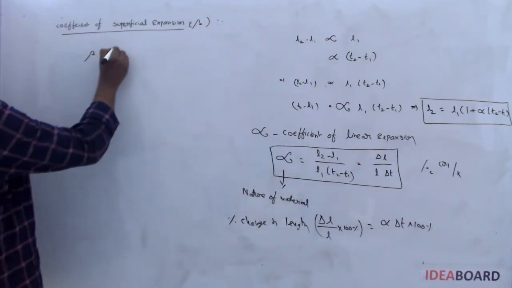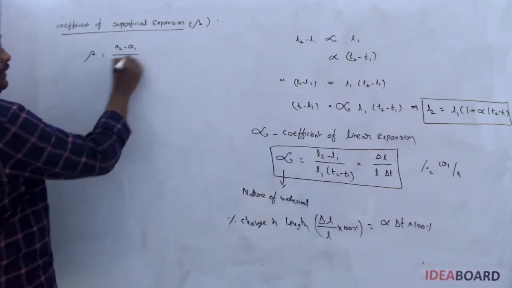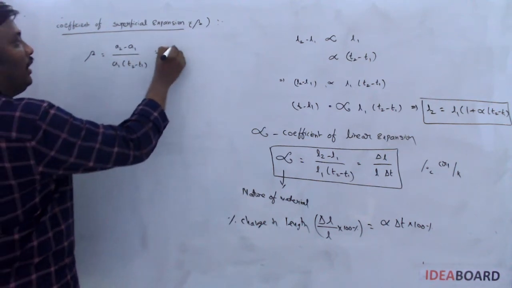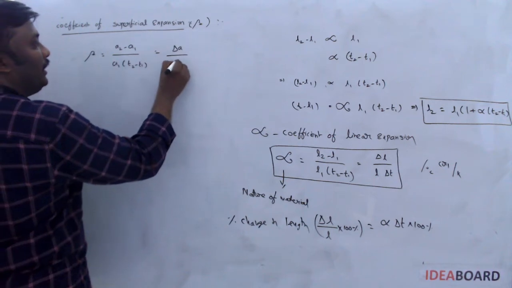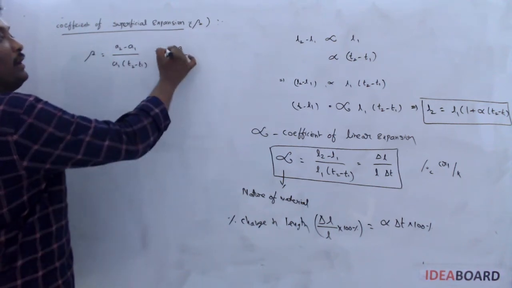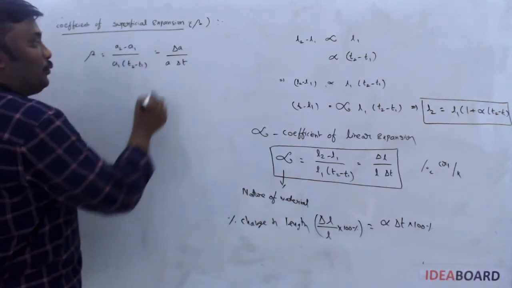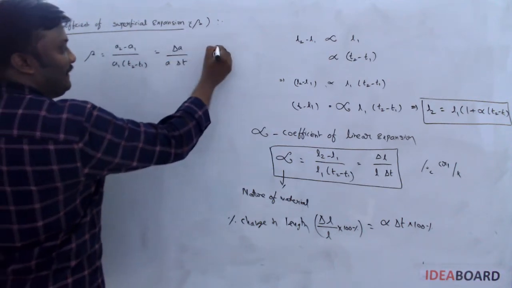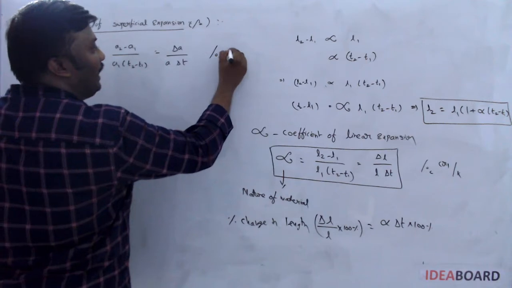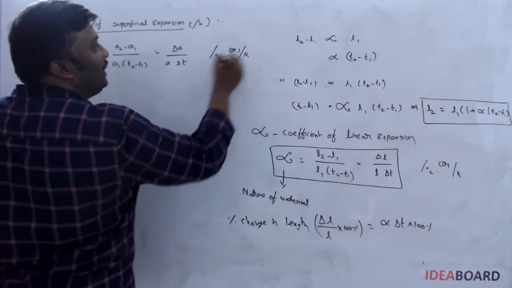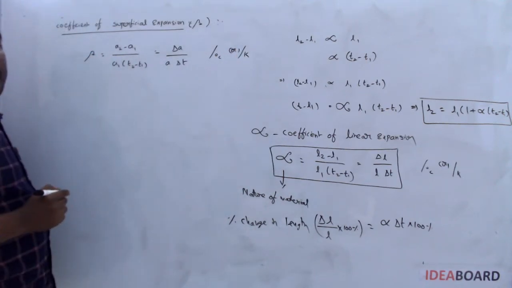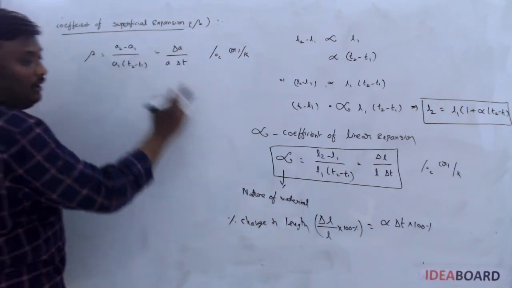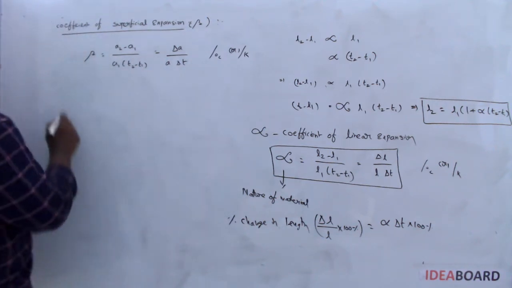Then the beta formula is A2 minus A1 by A1 into T2 minus T1, or delta A by A into delta T. The SI unit of area is meter square. Meter square cancels, so again we have the same units, per degree Celsius or per Kelvin, for beta. So beta also depends on the nature of the material.